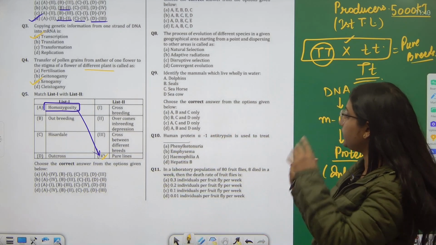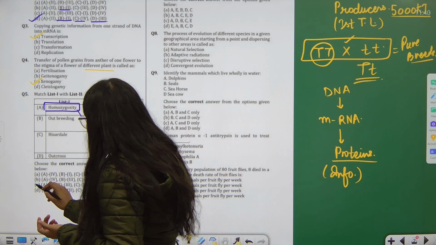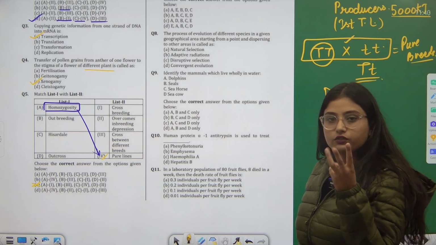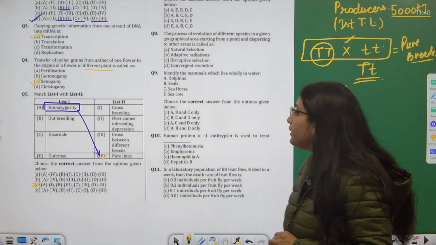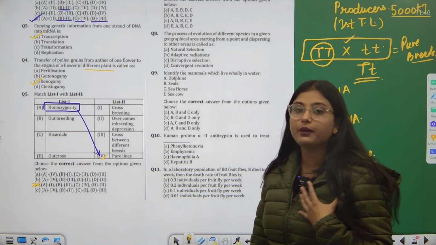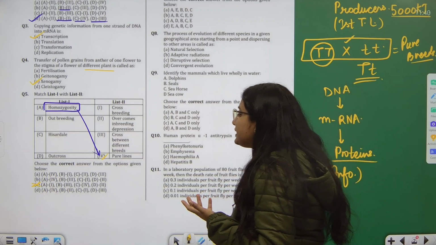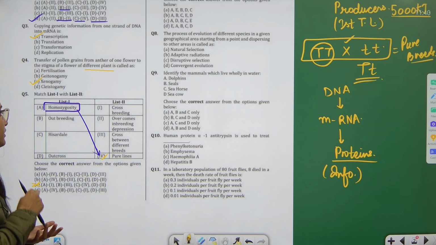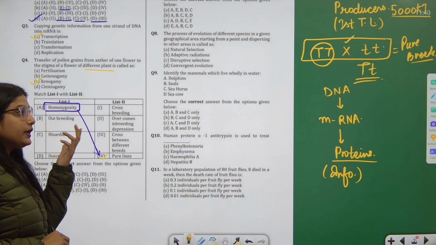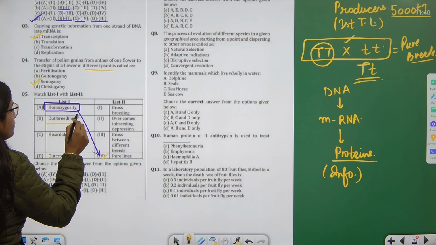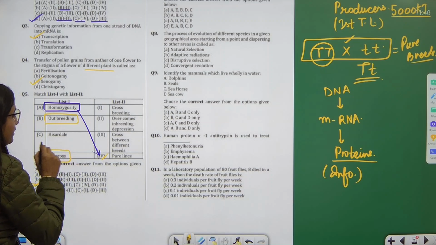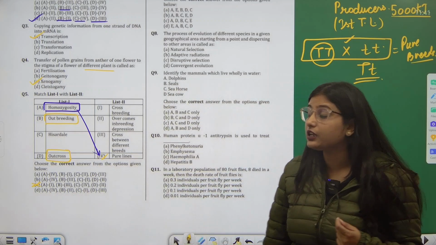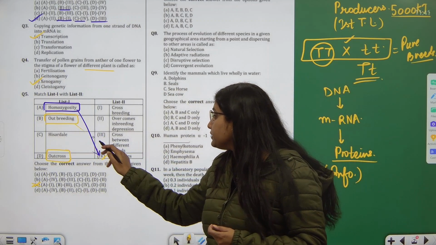Then talking about the next, so A with 4th, we will omit C because A is first, right? One option is already deleted out of 3. Then outbreeding. What do you mean by outbreeding? Outbreeding is basically a cross between different breeds, and it overcomes the inbreeding depression. These two words are very interrelated, where outbreeding is when we are crossing two different breeds.